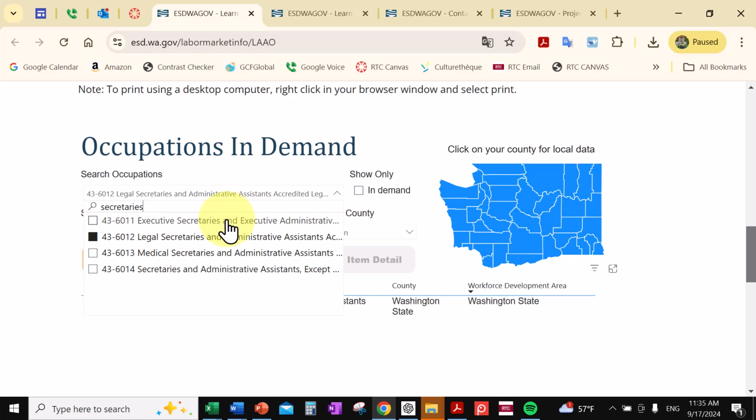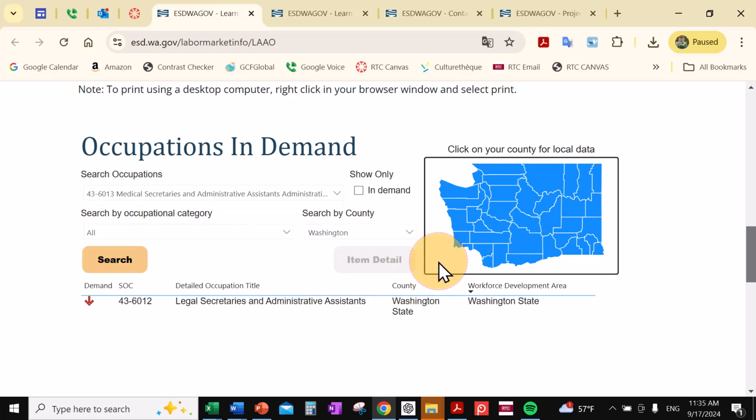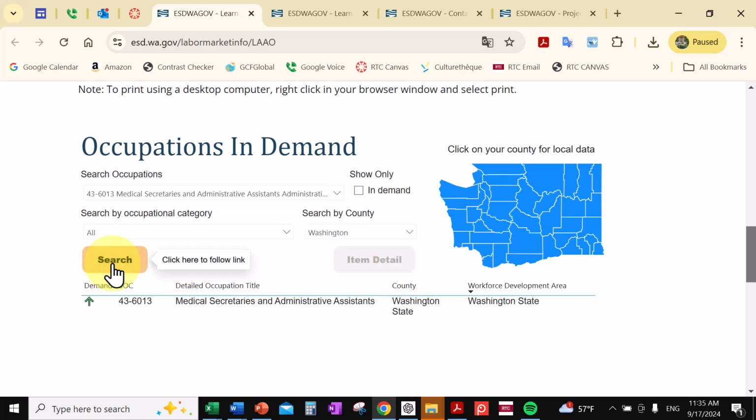And here's medical secretaries and legal and that type of thing. Let's check that out. Now that one is going up. Okay, so you can see that it is working. And these are trends. They're not actual things.